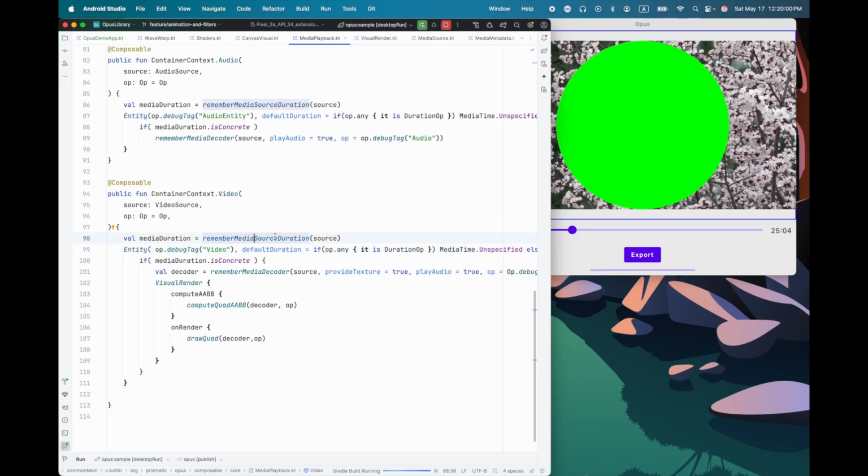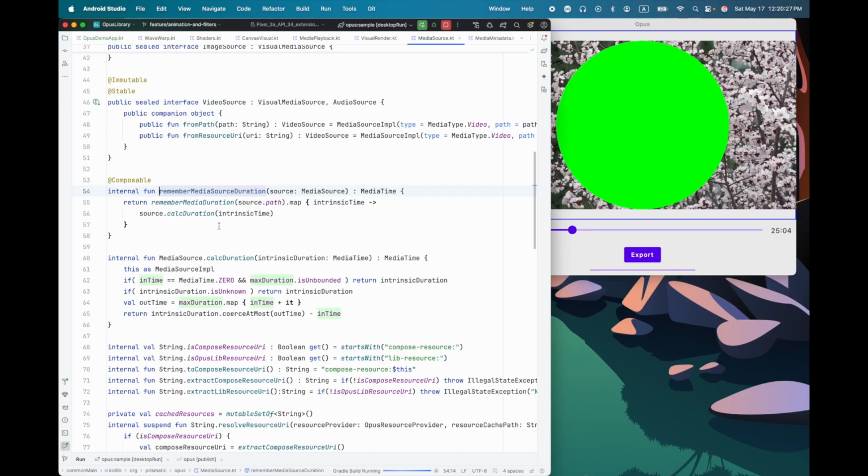Here we have another API that we provide, which is remember media source duration. This will go ahead and parse, if necessary, that video file, find out how long it is, and this runs asynchronously. So this media duration is state, and it will change as it's loading. But obviously, we don't want to start playback before it's finished loading. We don't want to export a video that hasn't finished.